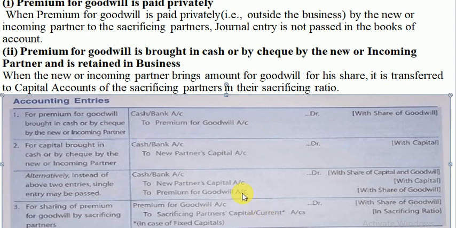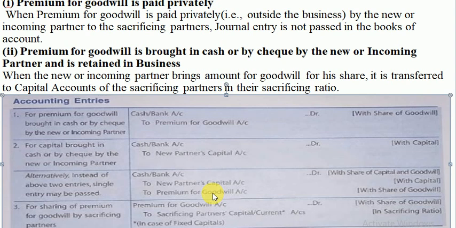The first one is for bringing capital and premium in cash, and the second entry will be to distribute this premium among the sacrificing partners in their sacrificing ratio. The narration goes: being premium credited to sacrificing partners in sacrificing ratio. I hope this is clear.